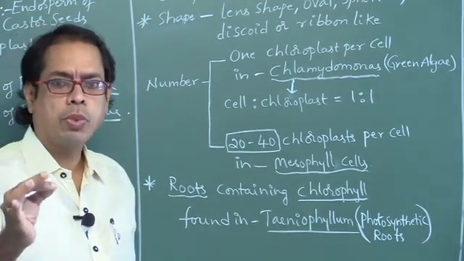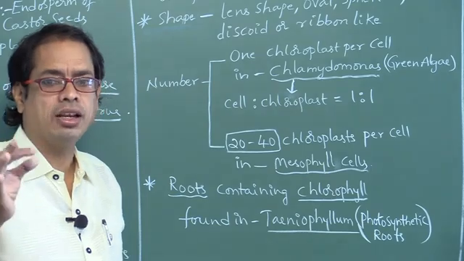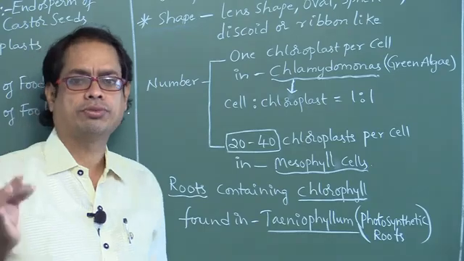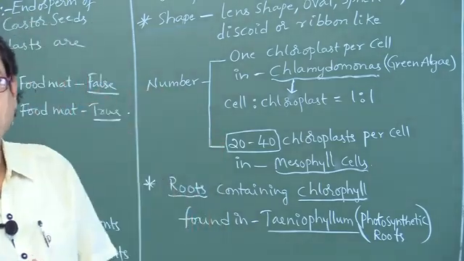One chloroplast per cell is found in Chlamydomonas, which belongs to green algae, that is Chlorophyceae.